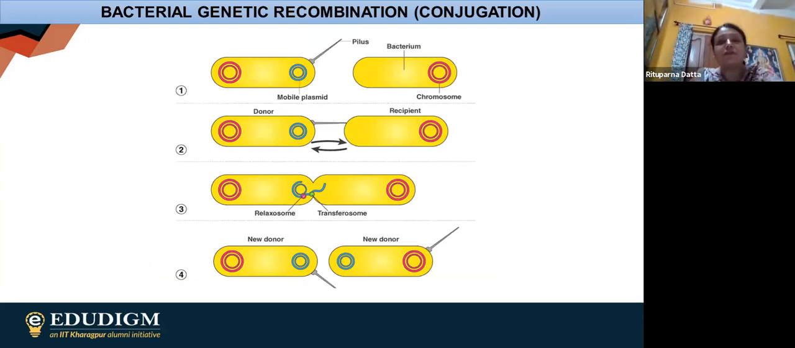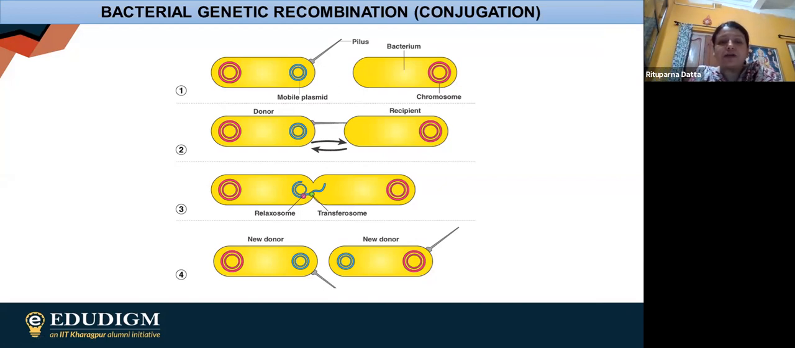Now, a bacterium which has this fertility plasmid is an F plus cell, whereas a bacterium which does not have this fertility plasmid is an F minus cell. Now what happens when the F plus and F minus cells come in contact with each other? They form a bridge, which is known as the conjugation bridge.